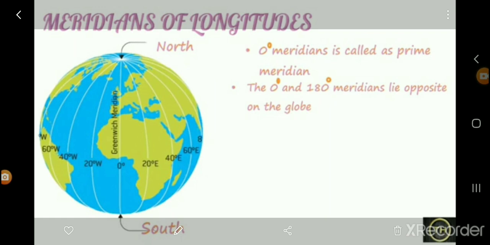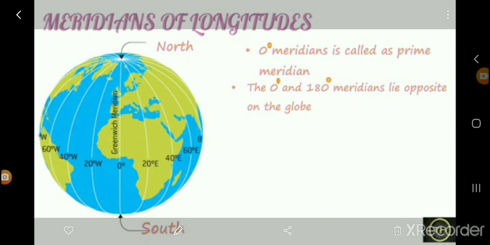Here the north and south semicircles are created at some angular distance from the center of the circle. You can see the vertical lines here. These lines are called meridians of longitude.